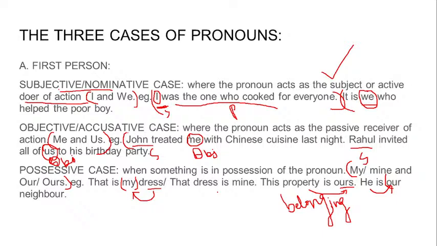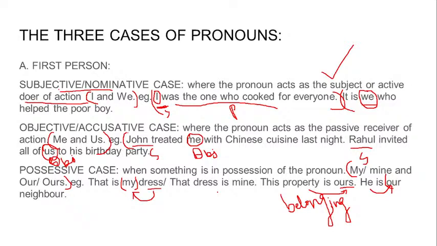John treated me. So the doer is John. I have got treated upon. Rahul invited all of us. So the performer was Rahul, and we got treated upon. We got invited upon. We were the receiver of the action. That is why that is the objective case, and the use of me and us. Me in singular, us in plural.